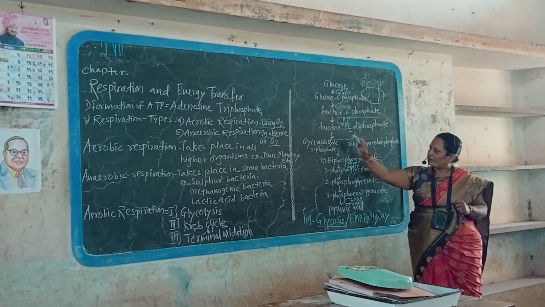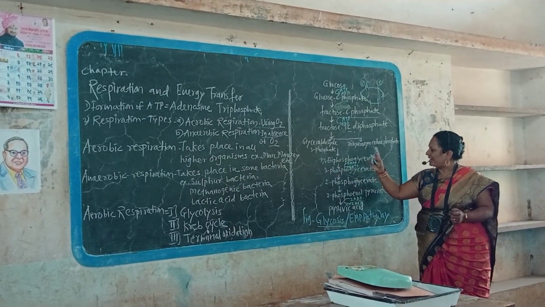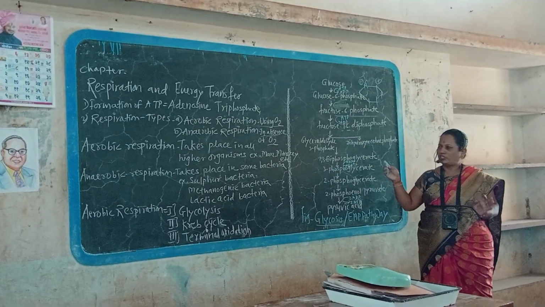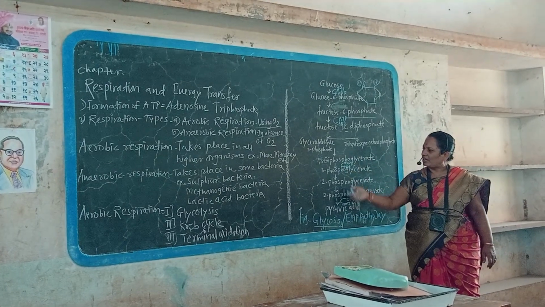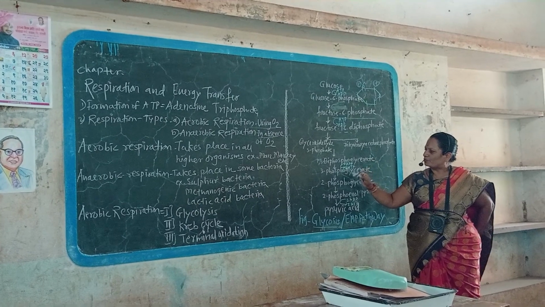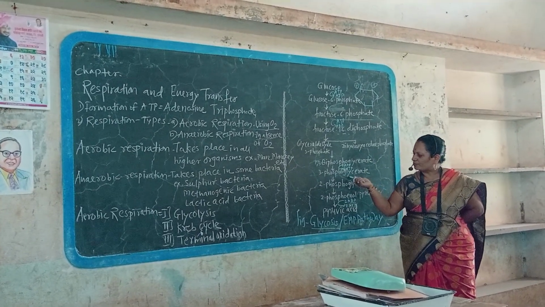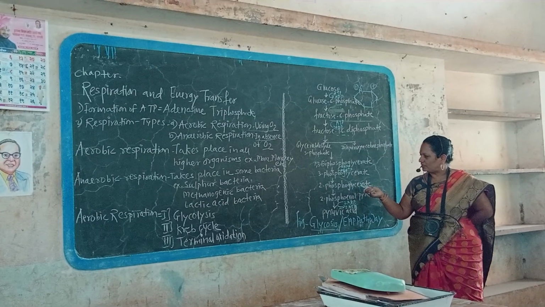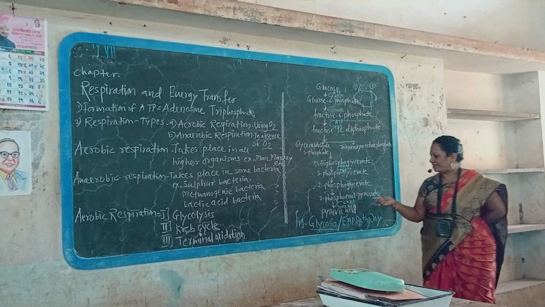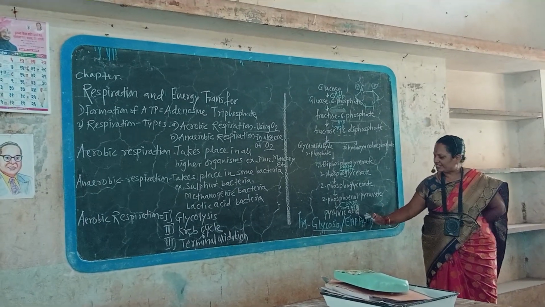In the next step, from fructose 1,6-diphosphate, glyceraldehyde 3-phosphate and dihydroxyacetone phosphate are produced. These two molecules come together and form 1,3-diphosphoglycerate. From this 1,3-diphosphoglycerate, 3-phosphoglycerate is produced. From 3-phosphoglycerate, 2-phosphoglycerate is produced. From this, 2-phosphoenol pyruvate is produced, and finally pyruvic acid is produced. Pyruvic acid is the end product.